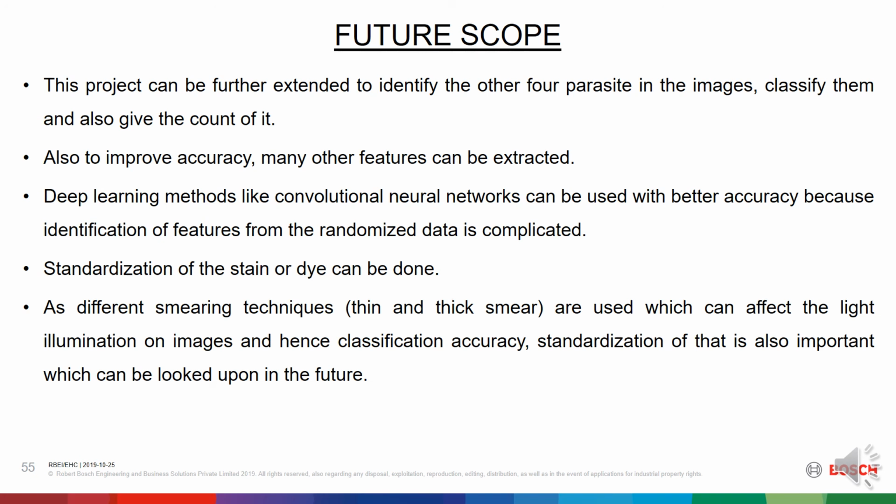For that, deeper and structural analysis of the images containing parasites is required, which can possibly extract unique features for the same. Deep learning methods like convolutional neural networks can be used to know what features, or how the minute pixel information, are used by the inner layers to classify the parasites with better accuracies, because identification of features from randomized data is complicated.